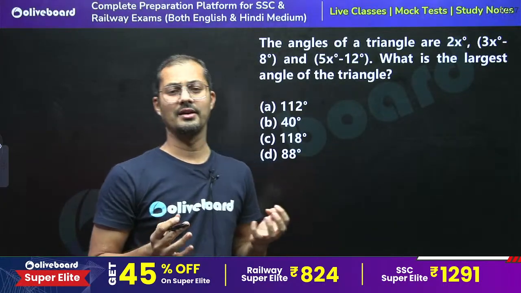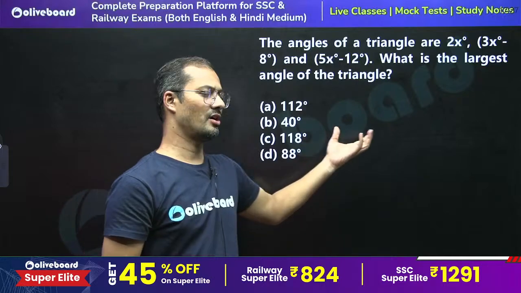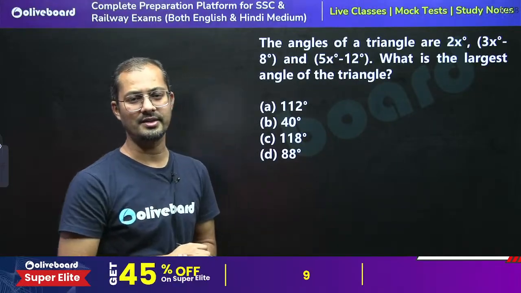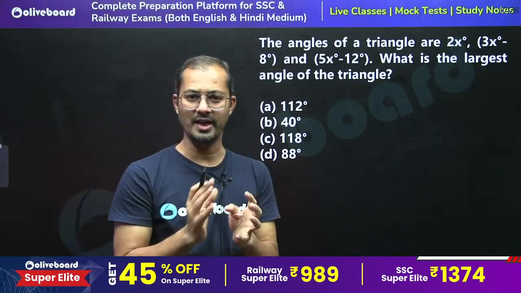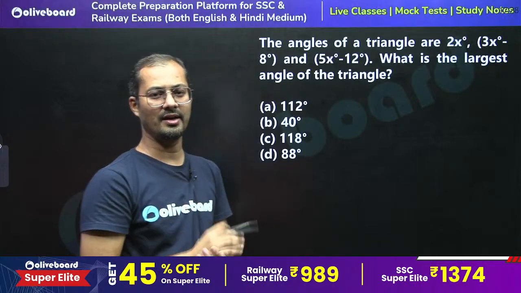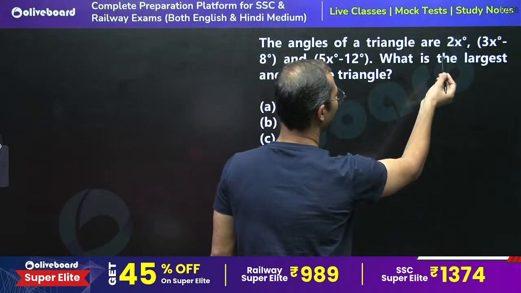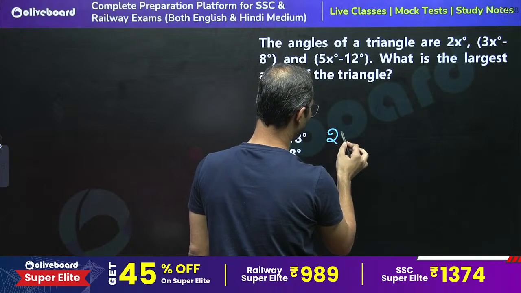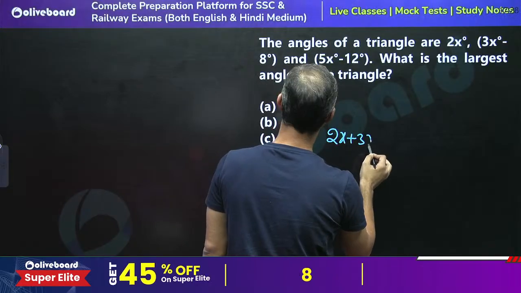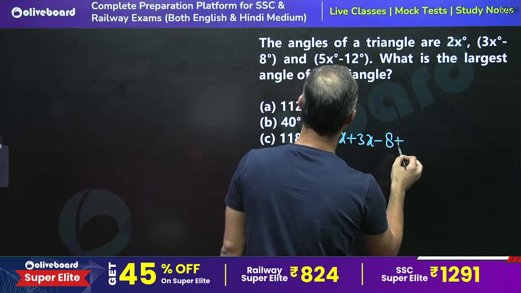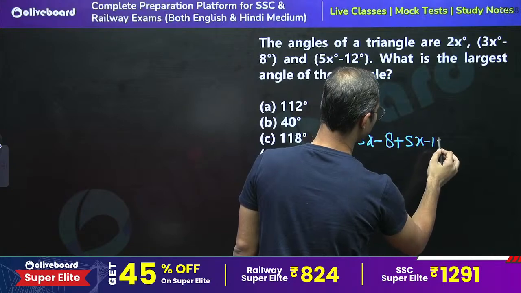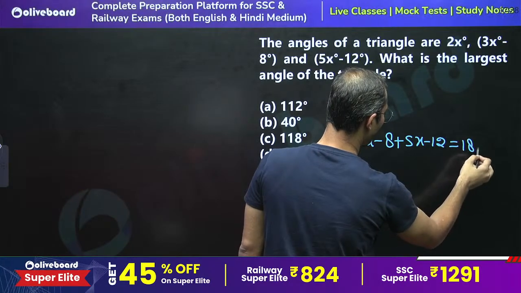Friends, we know that the sum of all angles of the triangle is 180 degree, right? So in a triangle we have three angles and the sum of all three angles is going to be 180 degree. So here the sum of 2x plus 3x minus 8 plus 5x minus 12 is going to be 180 degree, right?